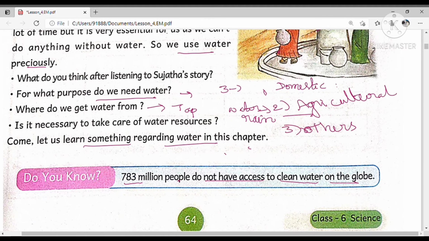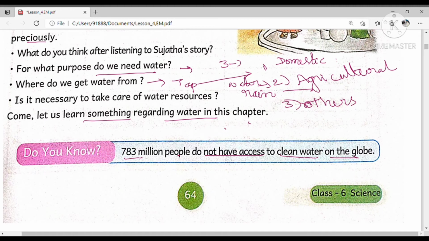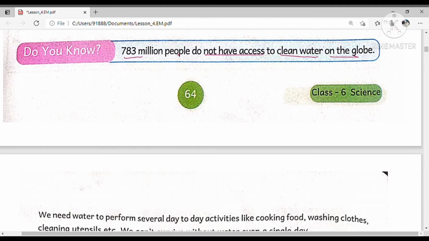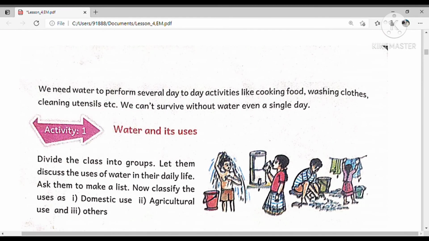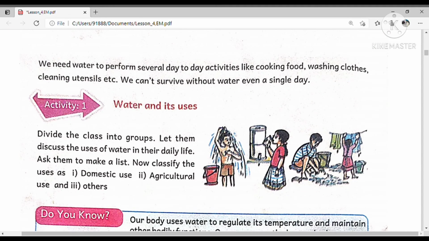But the tap water we are using is for domestic use like bathing, cleaning utensils, washing clothes. For this purpose only we are using it. Even for us, clean water is not available. But if we don't use water resources carefully, our future generation will not get water even for domestic use.